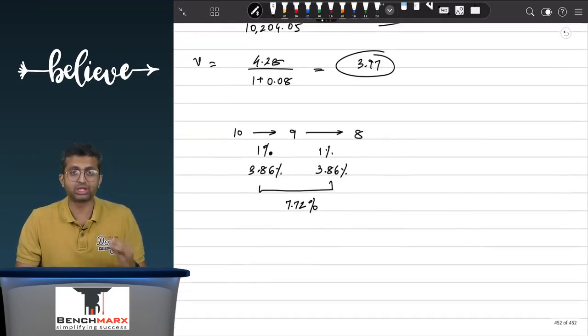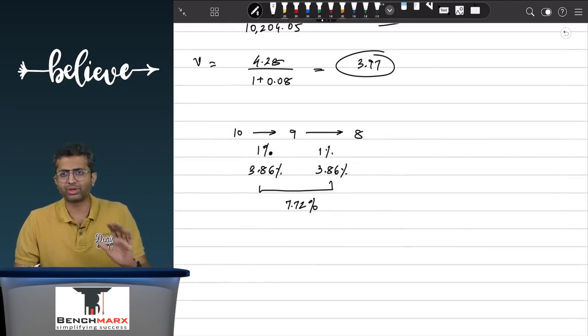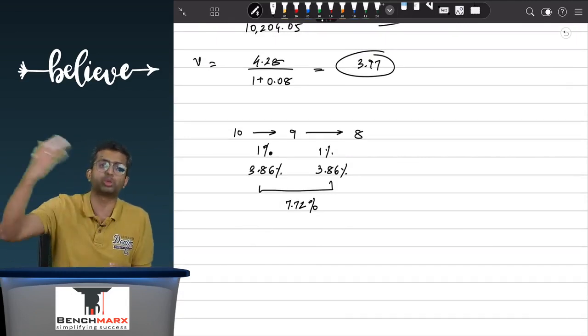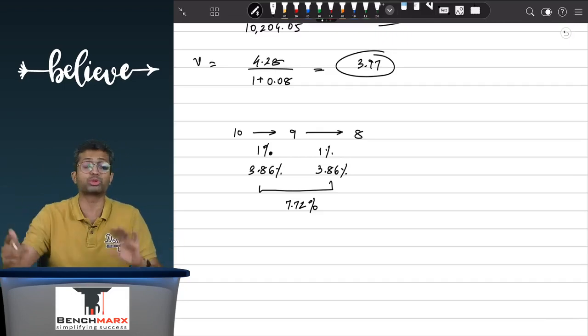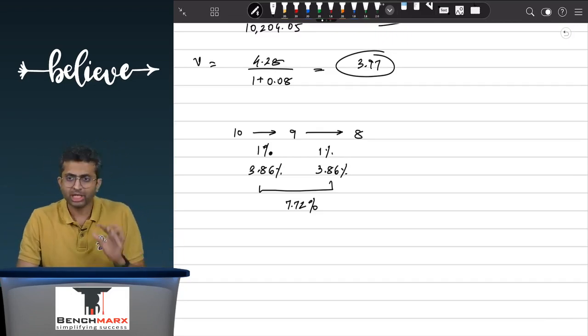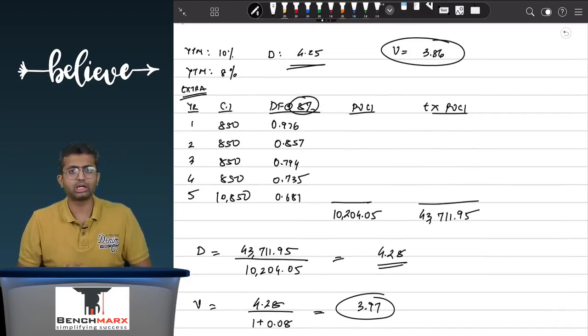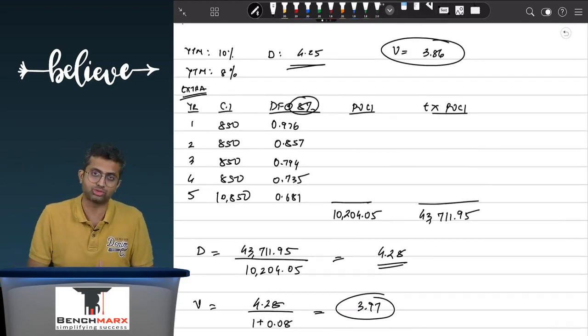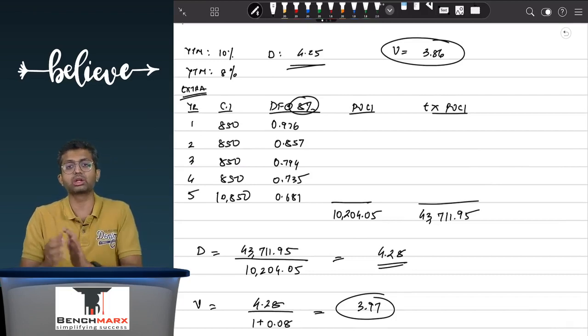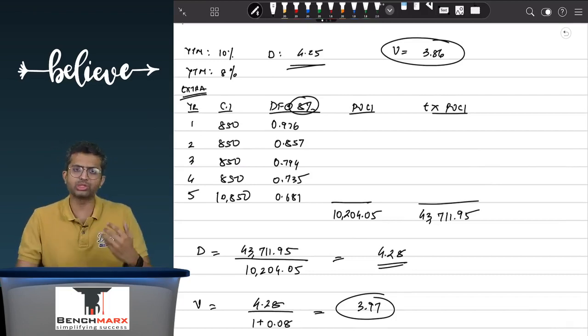So the rate of change is measured by convexity, and mind you, this is not just at the rate of 8%. Even if it goes from 10 to, let us say, 12, there's a 2% fall, there can also be a 2% rise. You will find that your duration does not remain static at 3.86. The duration undergoes a change, and that is what we try to find using convexity.